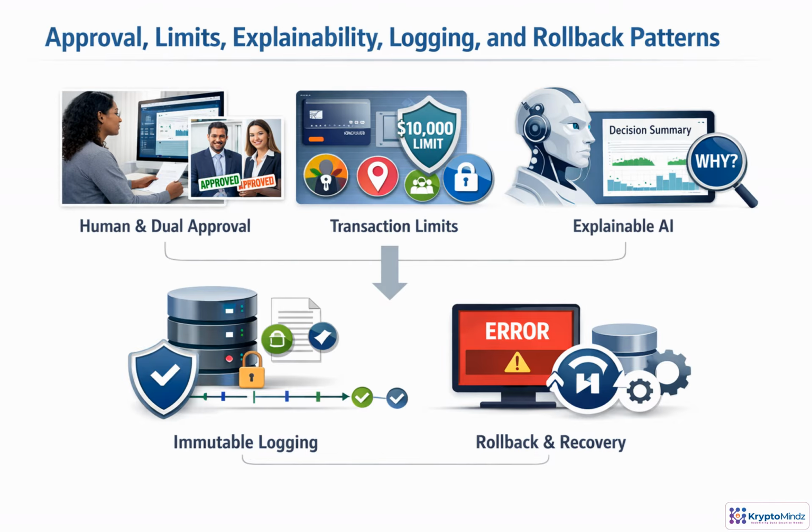High-risk AI actions should never be reduced to a simple yes or no decision. Start with a request, classify the risk, and require a clear explanation of what the system intends to do. Then apply the right gate: human approval, dual approval, spending or rate limits, and restrictions on recipients or environments. If the policy cannot be evaluated, block by default. After execution, preserve immutable logs and maintain rollback or compensating controls so failures are contained and auditable.